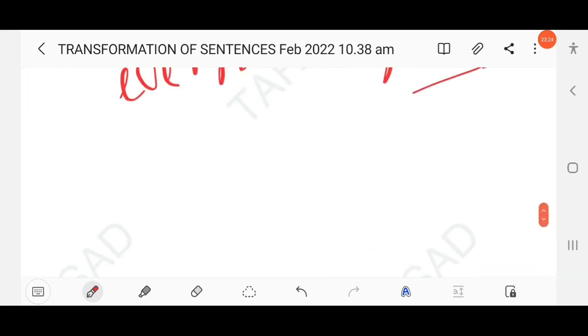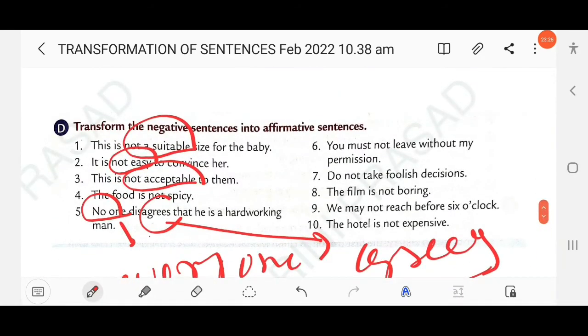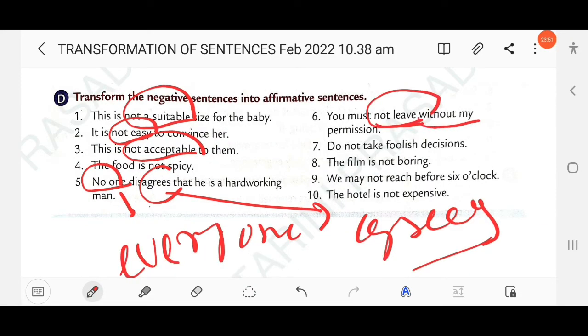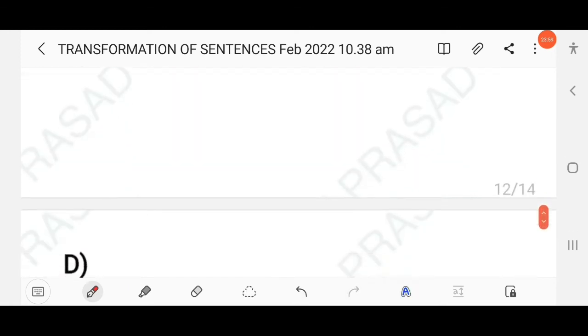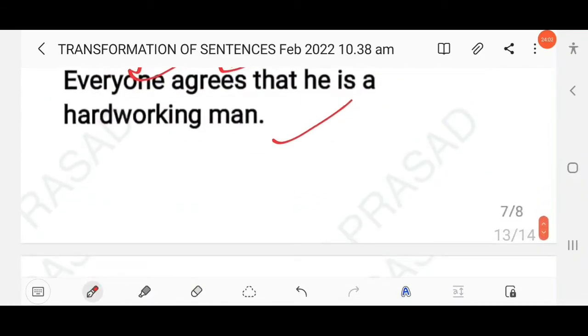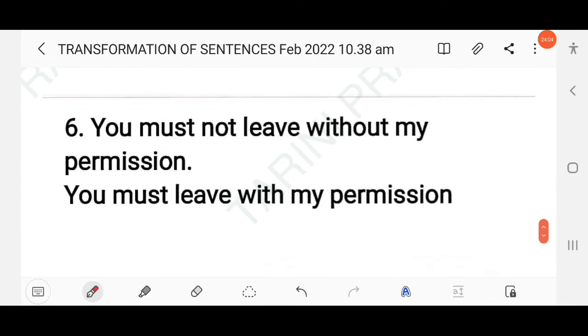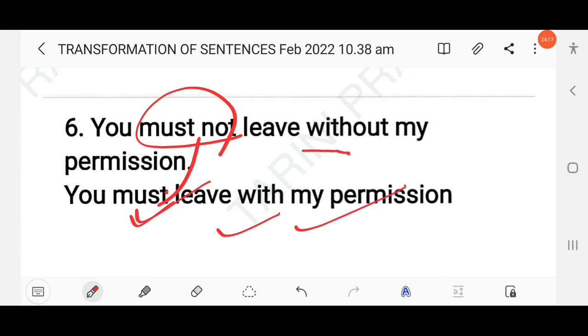Then next question here, you must not leave without my permission. Must not leave. That means without my permission. That means we can say that you must leave with, okay, with my permission. Right? So here you have to write you must leave with my permission. Okay, so you must leave with my permission. Clear? So here the meaning of the sentence remains same, right?